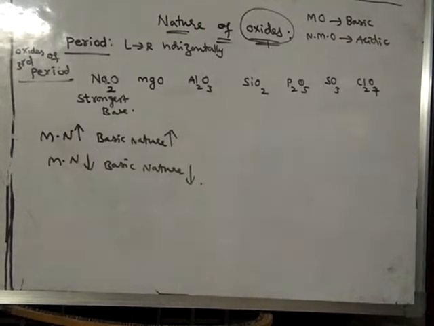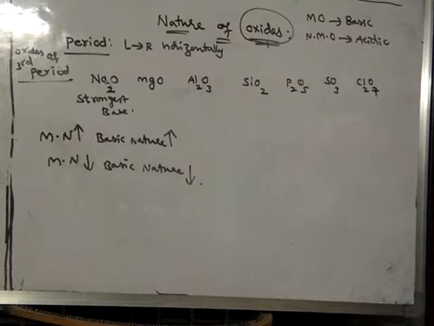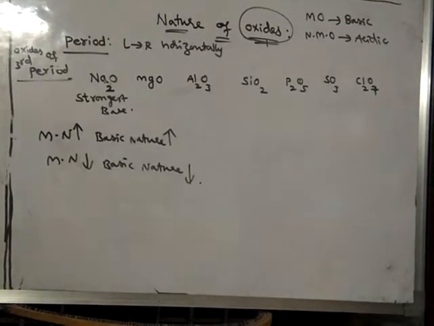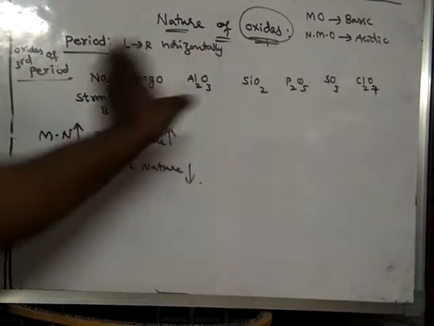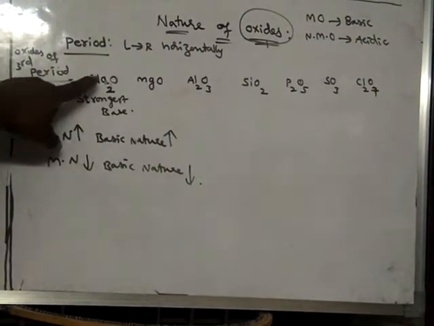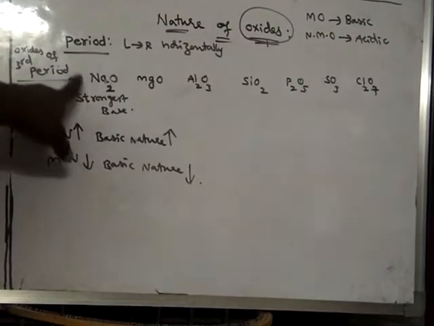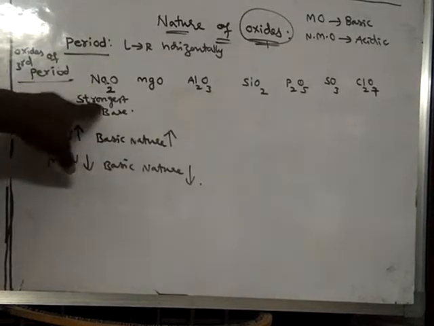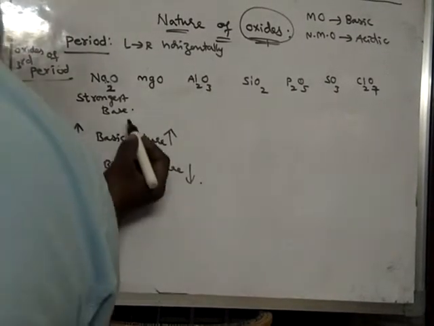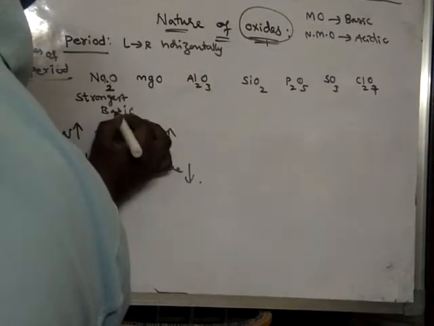So oxides of the third period: sodium oxide, magnesium oxide, aluminum oxide, silicon dioxide, phosphorus pentoxide, sulfur trioxide, and Cl2O7. The elements on the left side are metals and on the right side are non-metals. The extreme left element is a strong metal, hence it forms a strong base. So this oxide is strongly basic in nature, the strongest basic oxide.